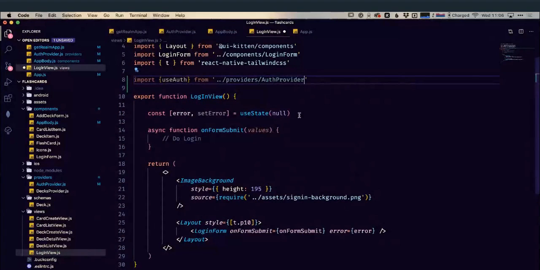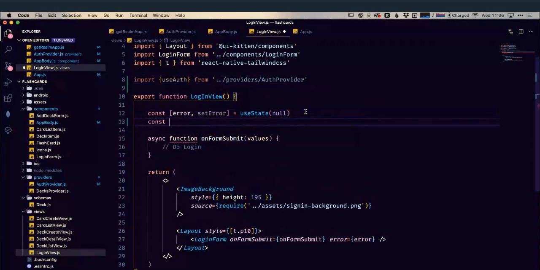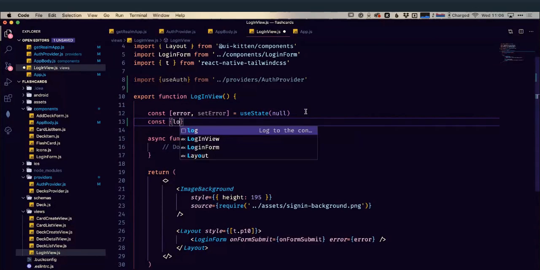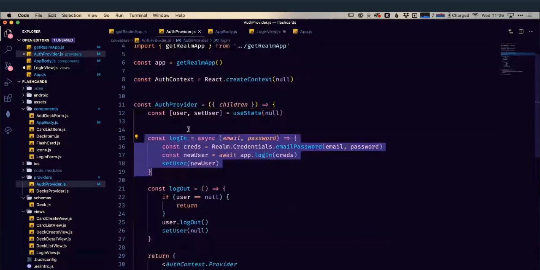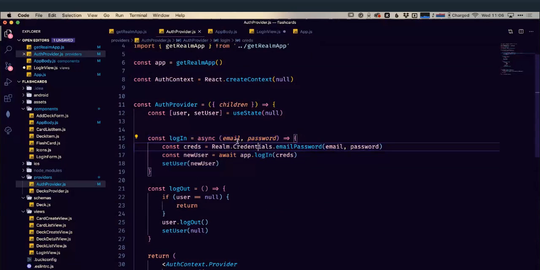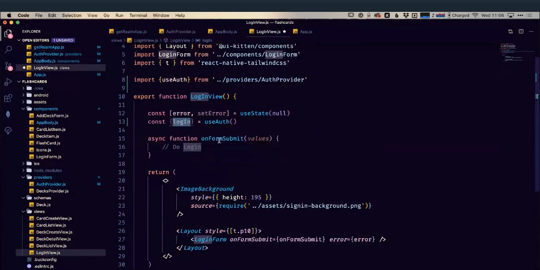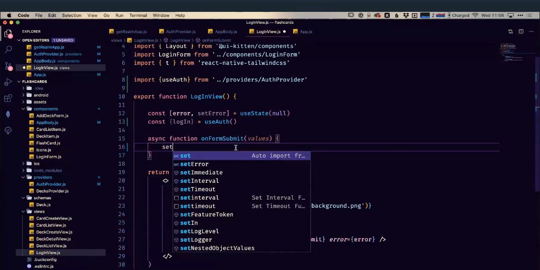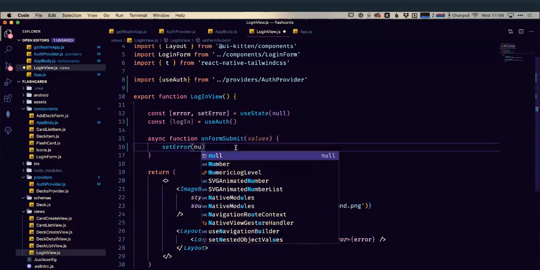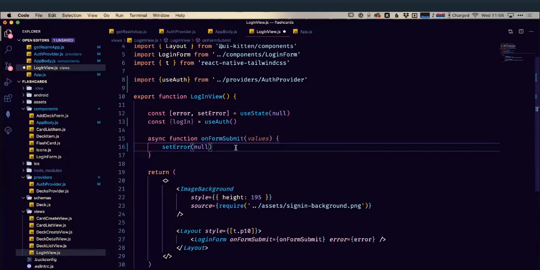And then we can set down here, well, what do we need for this? In this instance, we're not looking for the user. We know the user's not already logged in because we just redirected them here. We're going to need the login functionality. So we're going to get our login functionality from this use auth. Okay, so we now have a reference to our login function. Our login function is going to require an email and password. So within here then, well, first of all, let's set any errors back to null. So if they've already tried to log in, they've got an error displayed, let's remove that error first.